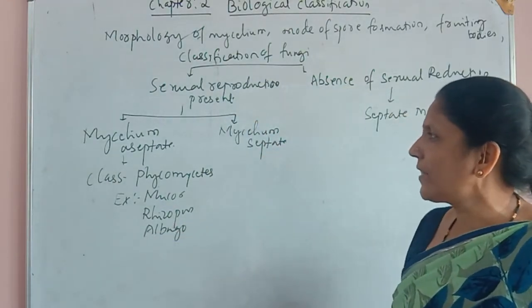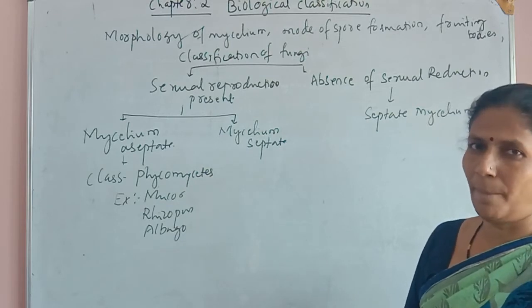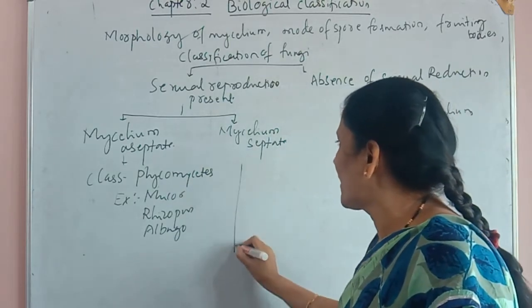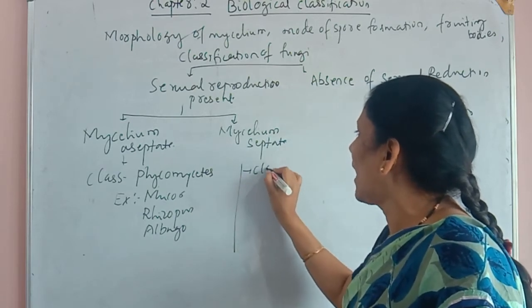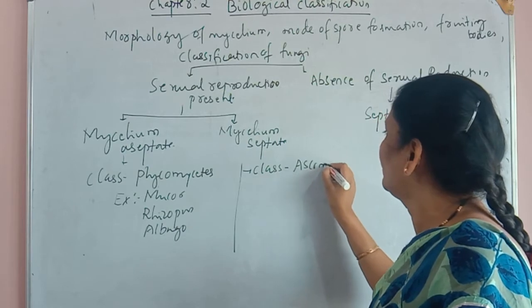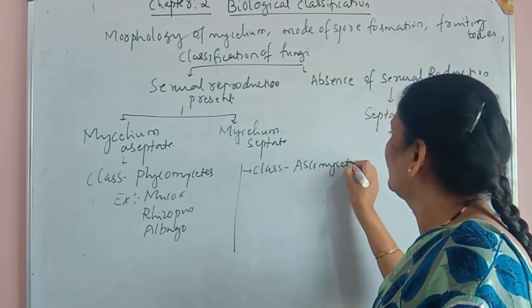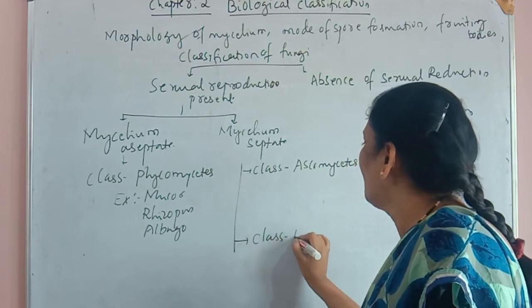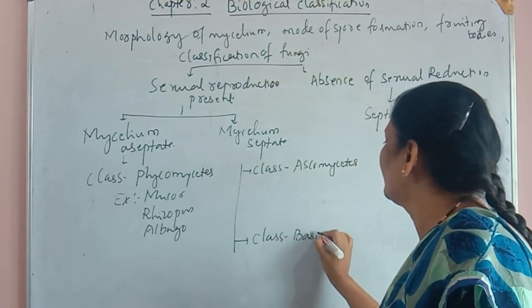Another group has mycelium with septa, or septate mycelium. Here we find two classes. One is class Ascomycetes and another class is Basidiomycetes.